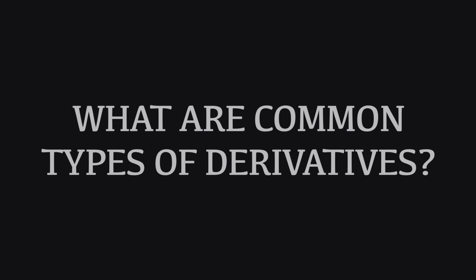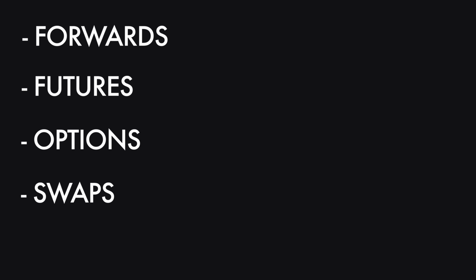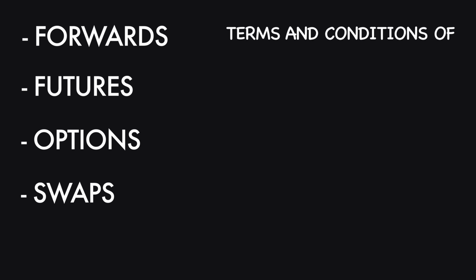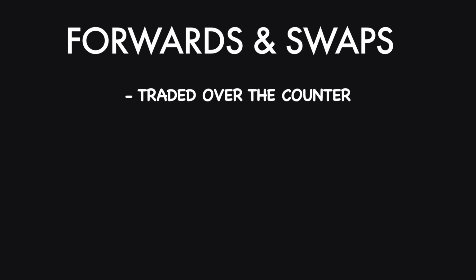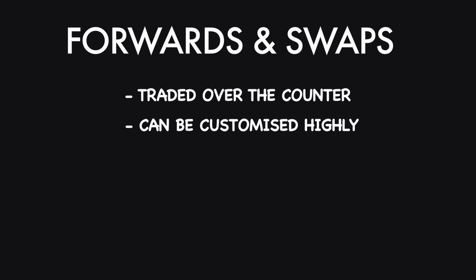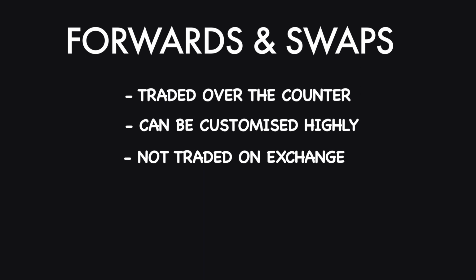What are common types of derivatives? There are 4 common types of derivatives: forwards, futures, options, and swaps. These types decide different terms and conditions of the contract. Out of these 4 derivative instruments, forwards and swaps are traded over the counter, meaning these contracts can be customized highly to the parties' needs and are not watched over by an exchange.